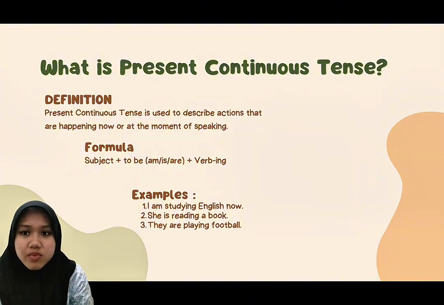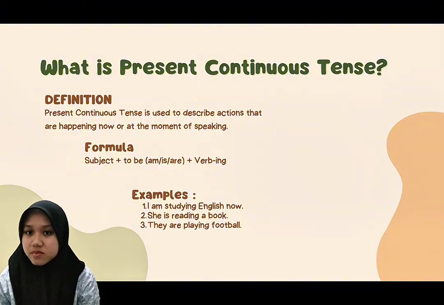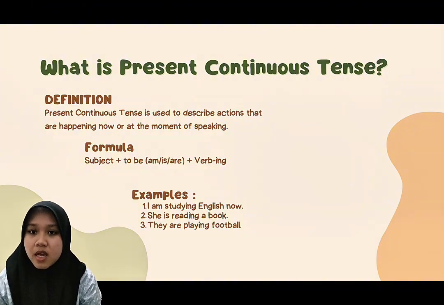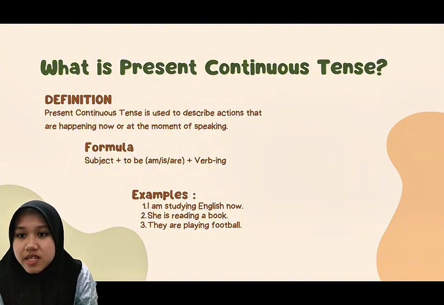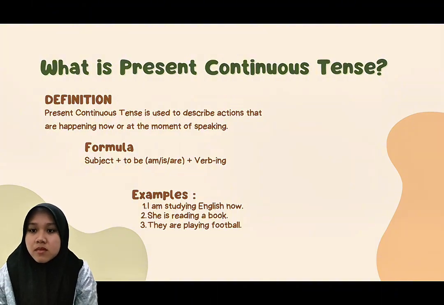Unlike simple present tense, which talks about habits or routines, present continuous focuses on action in progress. For example, if I say, I study English every day, it means studying English is my habit. But if I say, I am studying English now, it means the activity is happening at this moment.